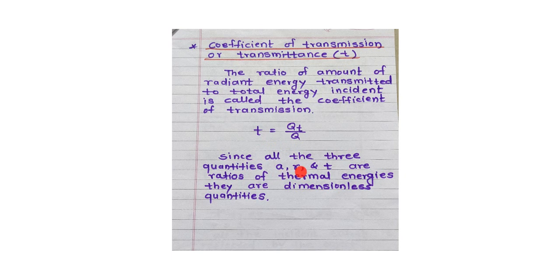Since all three quantities, which quantities? A, R and T. A means the coefficient of absorption, R means the coefficient of reflection, and T means the coefficient of transmission. These are ratios of thermal energies, and that's why they are dimensionless quantities. These quantities have no dimensions.